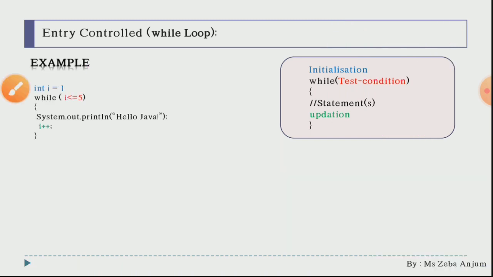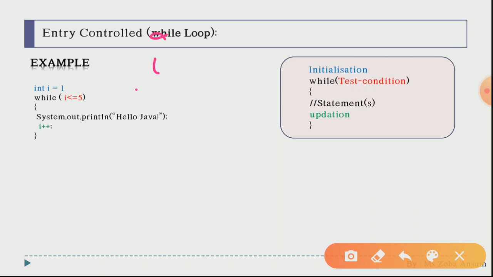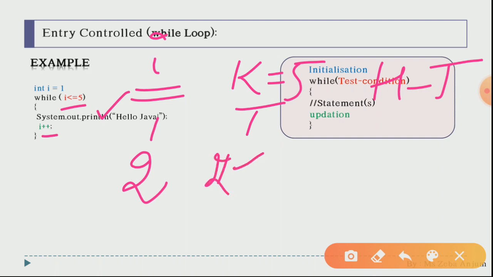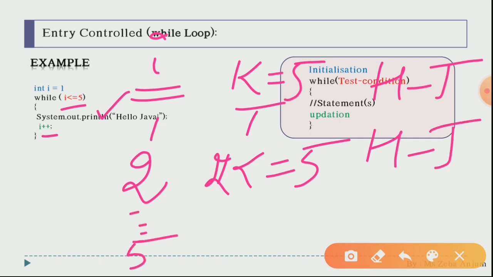The first one, int I equals to 1, so the value of I will get initialized at the very first position. Yes, the value will be checked, I less than equals to 5. It means 1 less than equal to 5, the condition is true, then your statement will get executed. It means you will be getting this hello java on the screen. Now again this I plus plus will be encountered, and the value of I becomes 2. Now again the condition will be checked, that is 2 less than equal to 5, the condition again becomes true, then hello java will again be printed on the screen, and this continues until your value becomes 5, and 5 times you will be getting hello java on the screen.